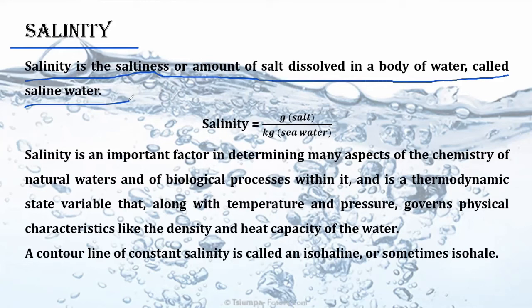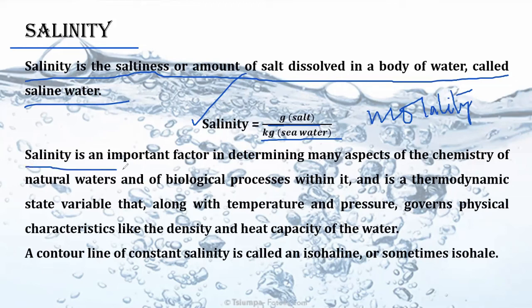Now, this saline water, the phenomenon of saline water is known as salinity, and it is the measure of the amount of salt that is present in water, right? Now, salinity is salt in grams divided by kg of seawater taken. So as gram and kg are there, this is basically a topic of molality, right? This is clear from our knowledge of chemistry. This will be estimated in terms of molality, right?